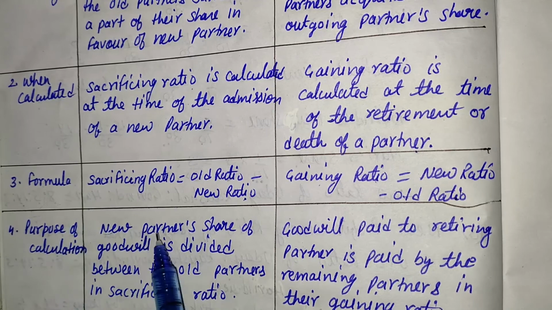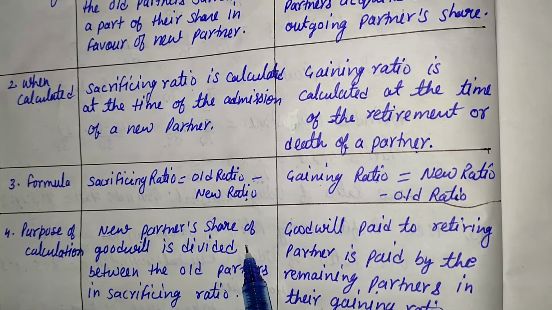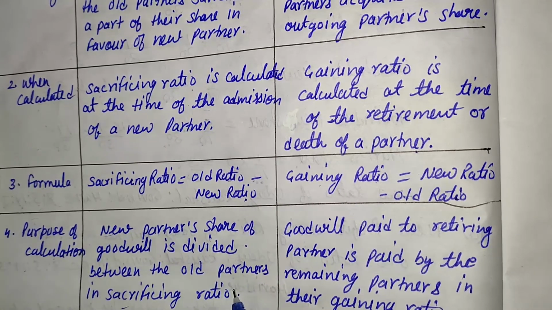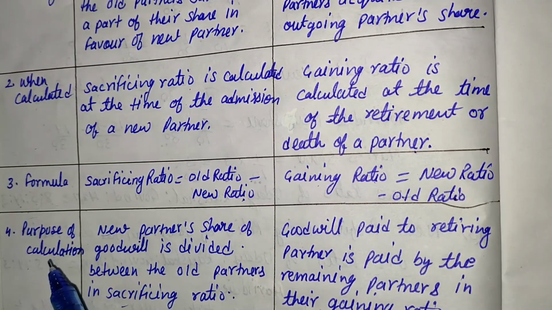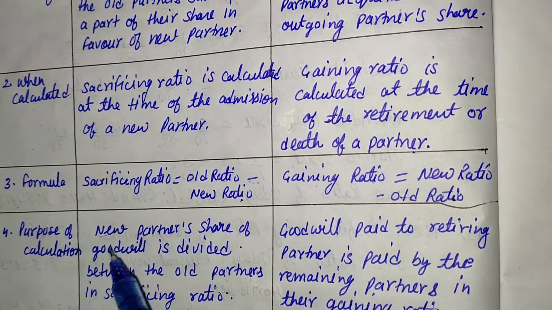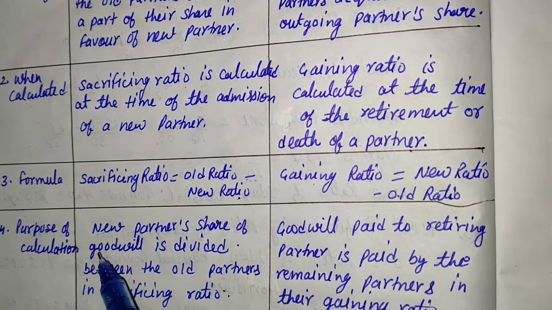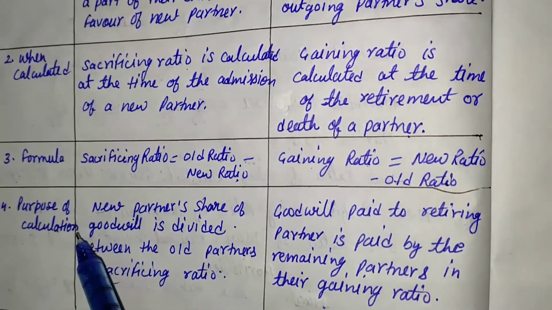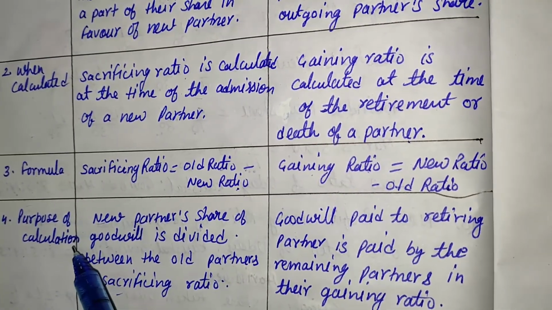The purpose of sacrificing ratio: when the new partner brings their share of goodwill, it is divided between the old partners in the sacrificing ratio. So for dividing the amount of goodwill, we have to calculate the sacrificing ratio.